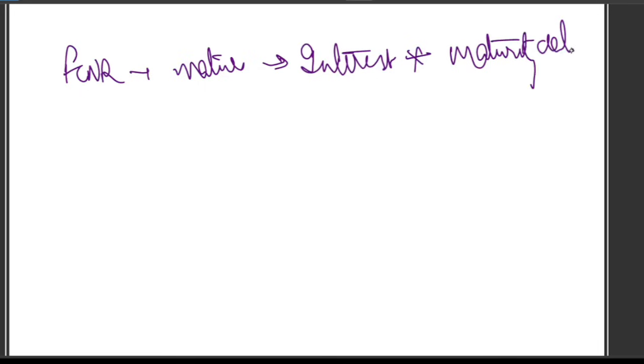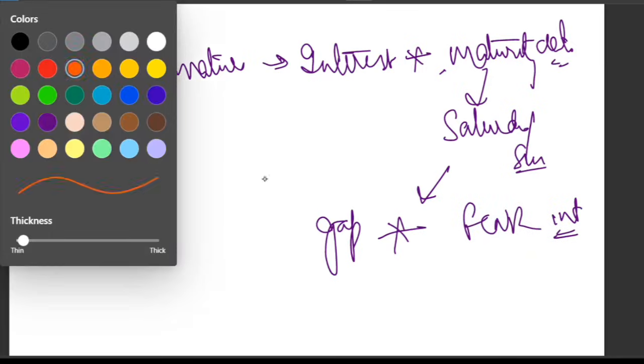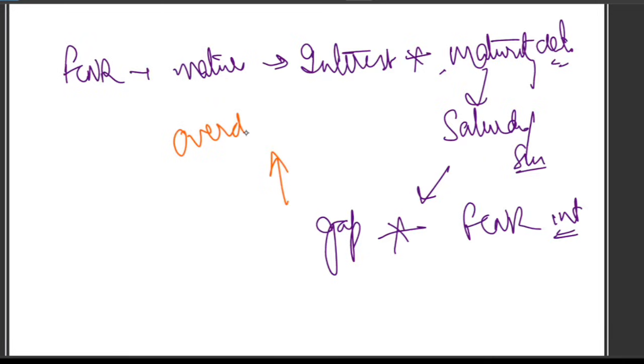Let's see. This FCNR deposit is maturing, right? So interest stops on the maturity date. And if this maturity date falls on Saturday or Sunday and the depositor comes on Monday and renews the deposit, the Saturday-Sunday gap does not automatically get FCNR interest. Please understand, RBI treats this period as an overdue period. It is not a continuation of the FCNR deposit.